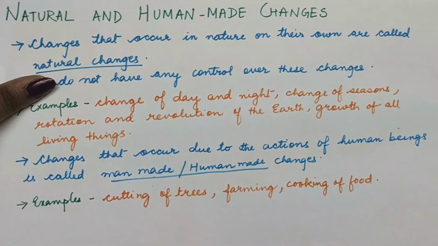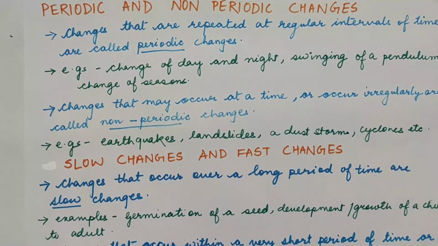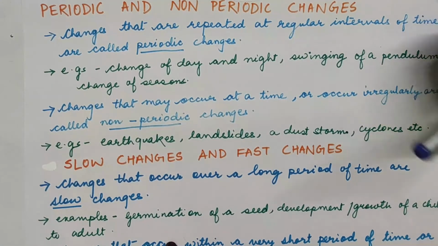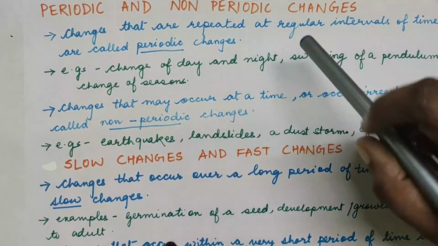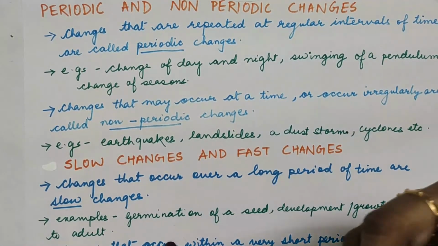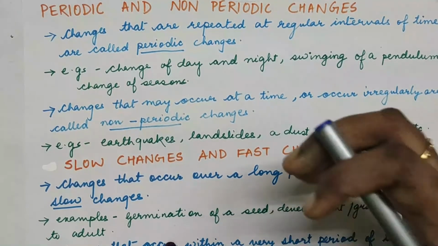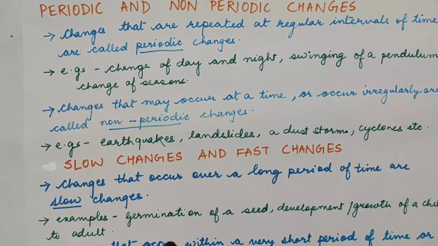Then come the periodic and non-periodic changes. As the term suggests, periodic is a change that is happening at regular intervals of time. It is a systematic change, like the changes of the day and night.